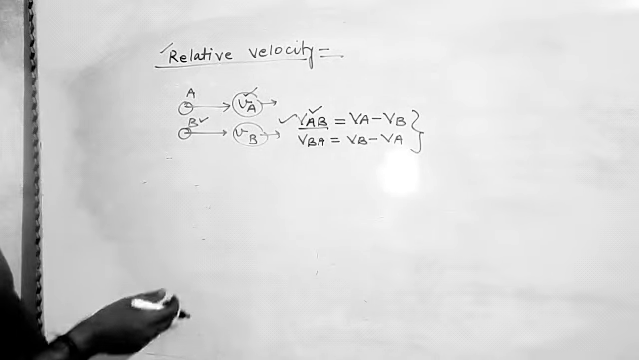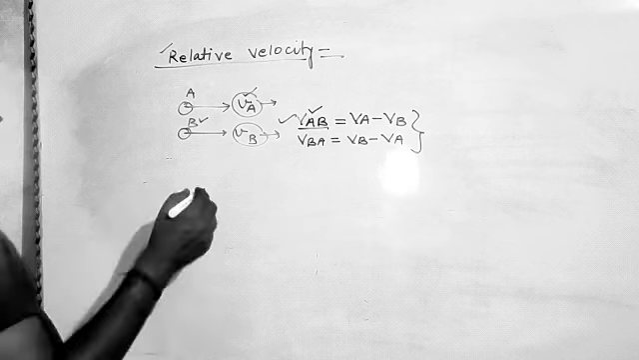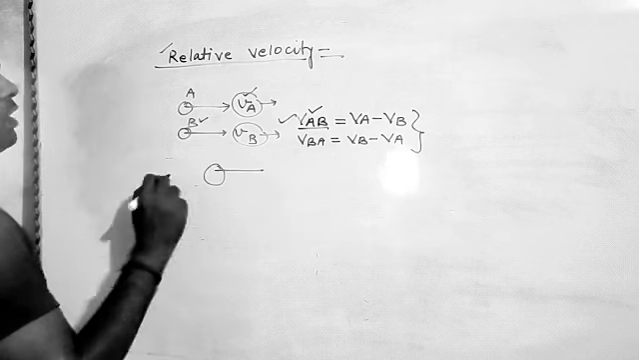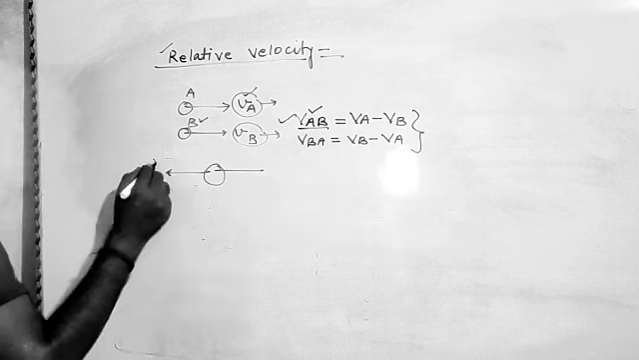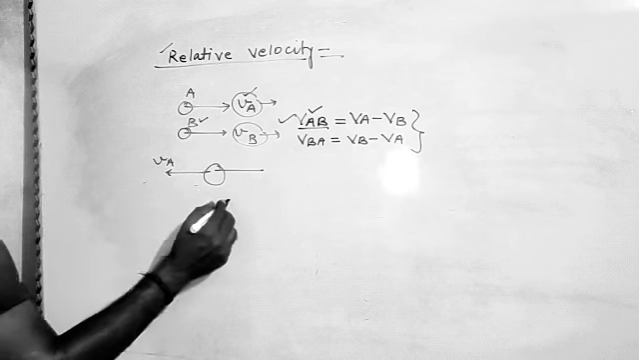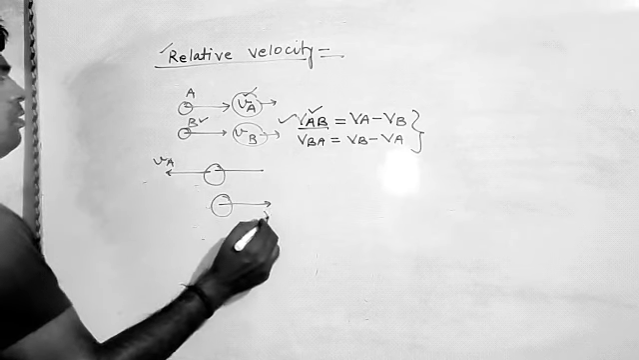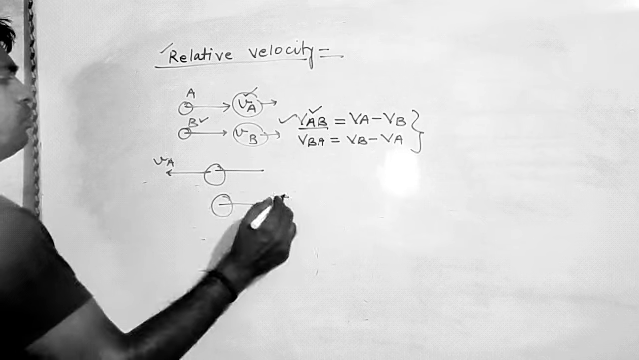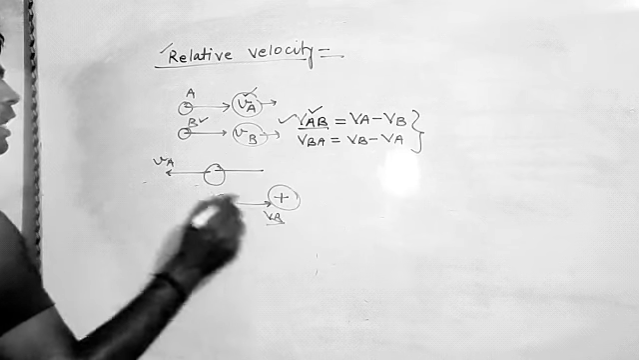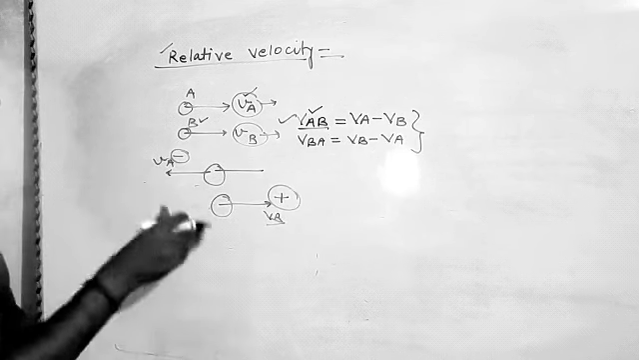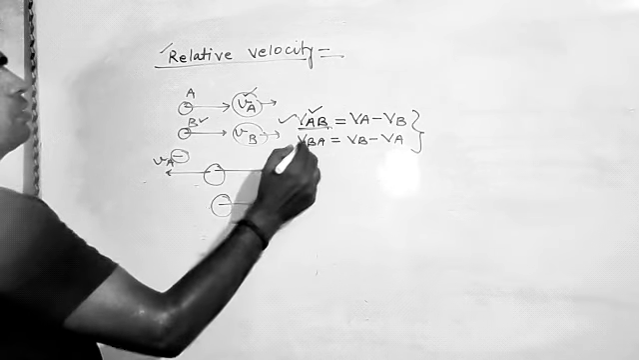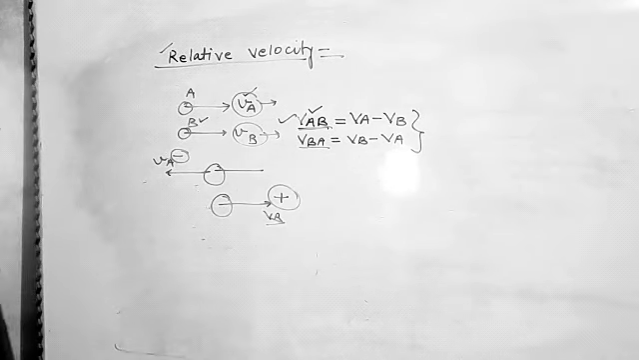Similarly, we just have to use the sign notation when the objects are moving in opposite directions. So we have to use the positive direction for B and the negative direction for A, and we will apply the same concept to find the relative velocity.